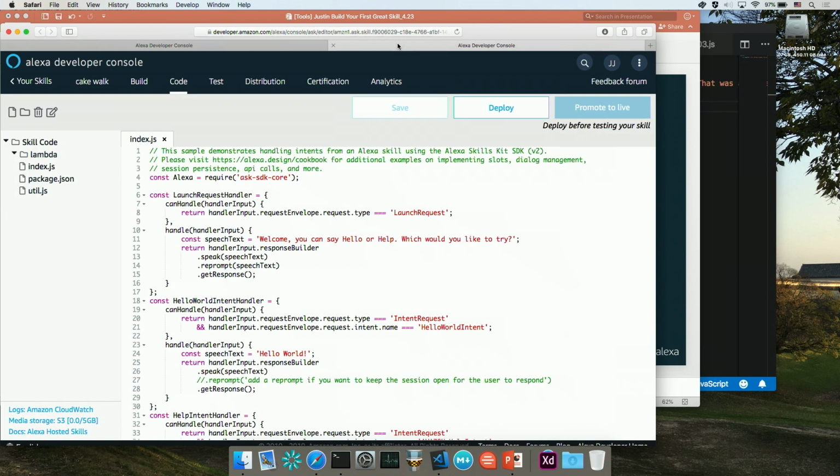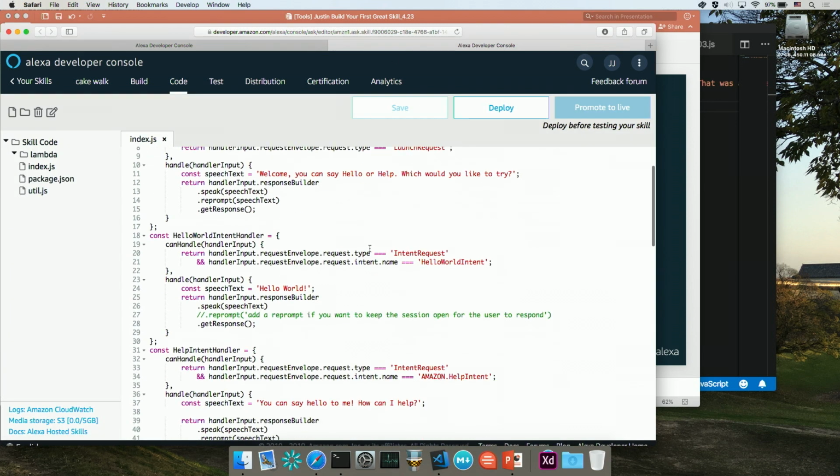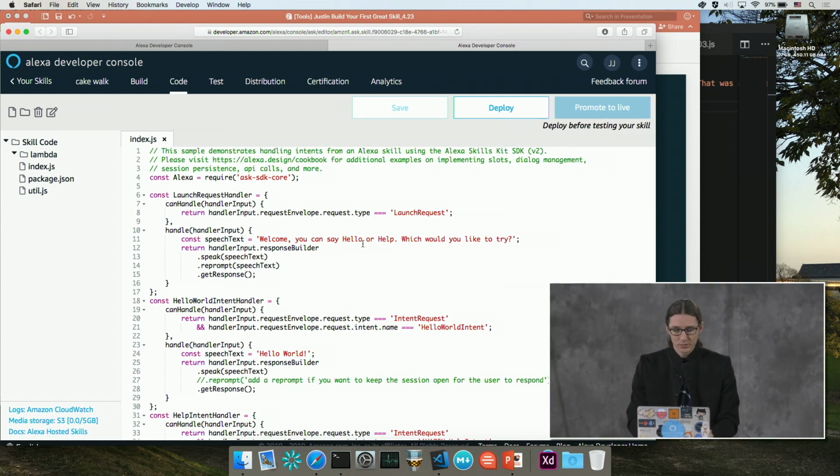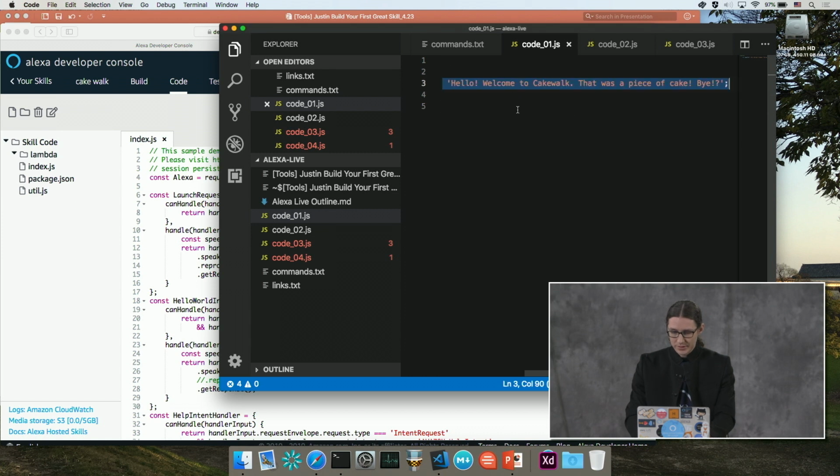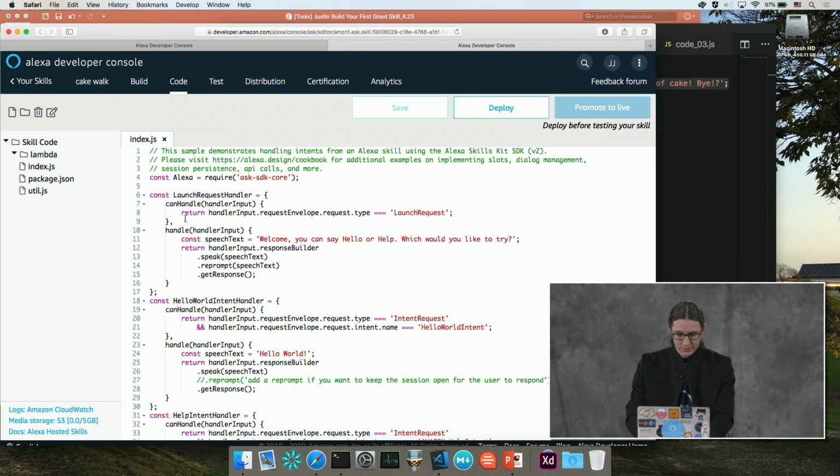So I've opened this up. What we're going to do is change the welcome message. Right now it says, welcome, you can say hello or help, which would you like to try? I have this already saved in another file here, so I'm just going to go ahead and paste on top of here.